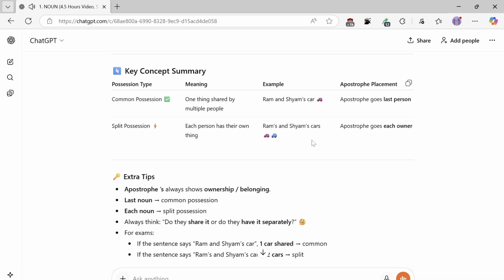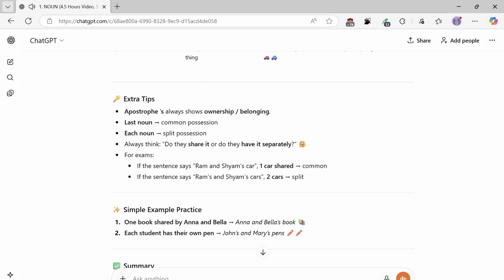Split possession: each person has their own thing. Example: Ram's and Shyam's cars. The apostrophe goes with each owner. Extra tips: the apostrophe always shows ownership and belonging. Last noun, common possession. Each noun, split possession. Always think: do they share it or do they have it separately?